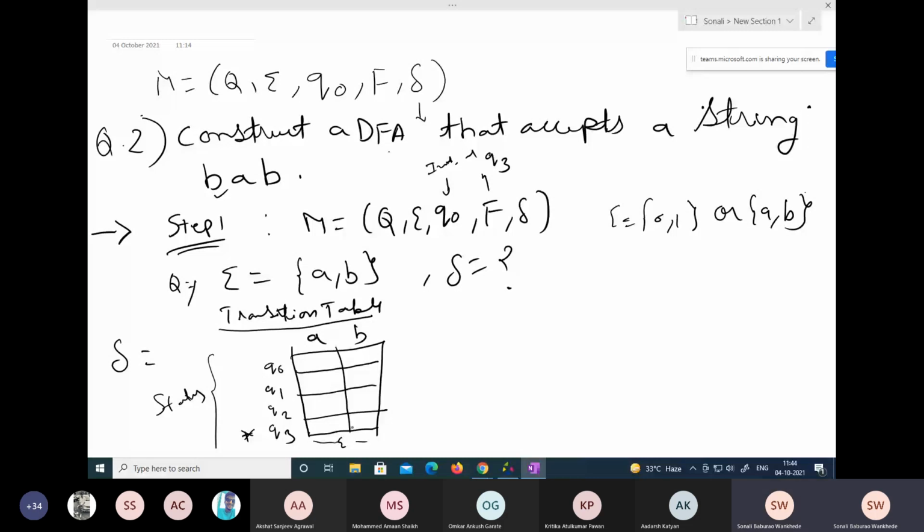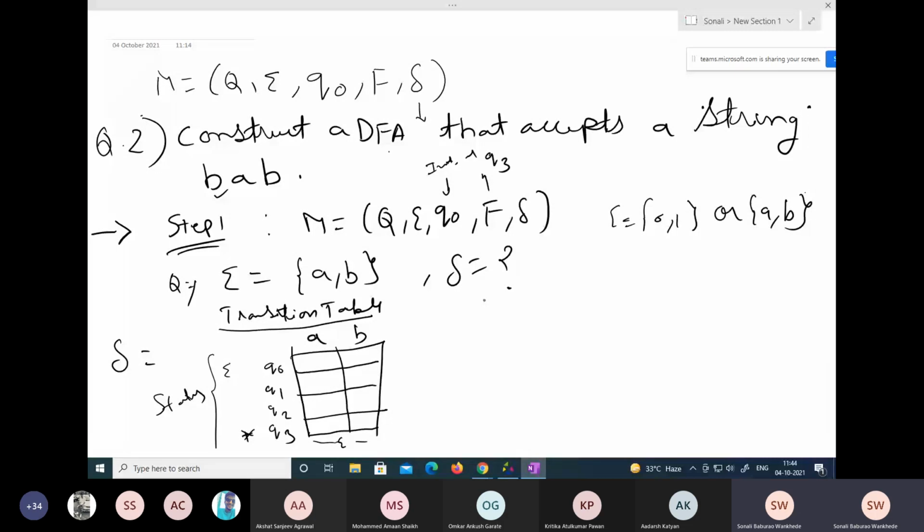Now what will I do? Just check. This is Q naught on A. Q naught is the initial state, that's why I'm writing sigma.